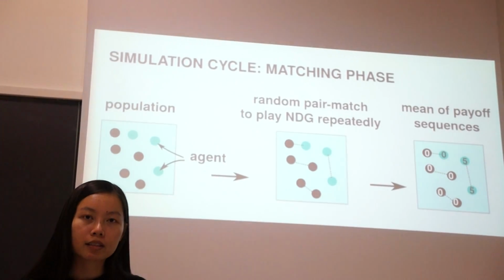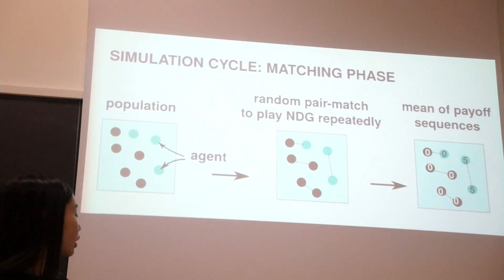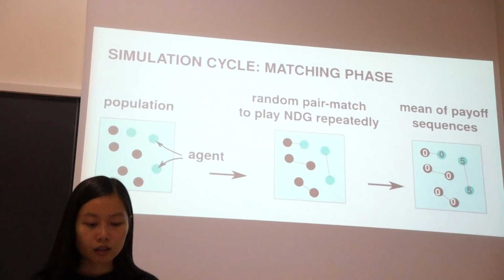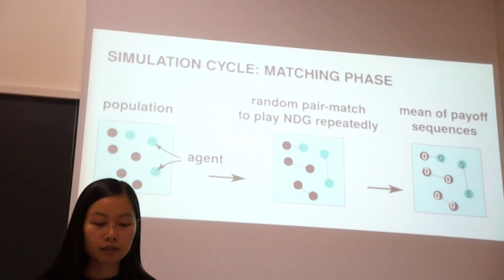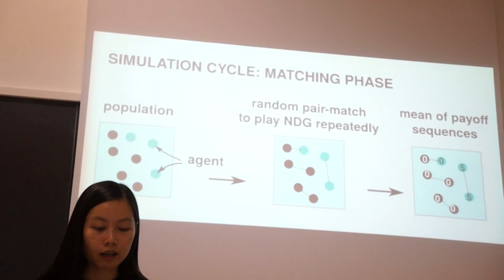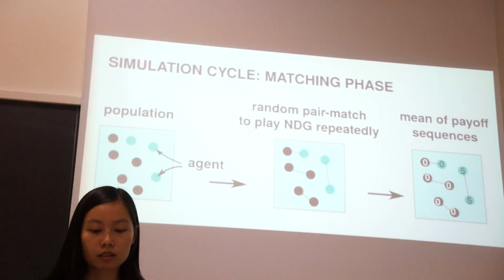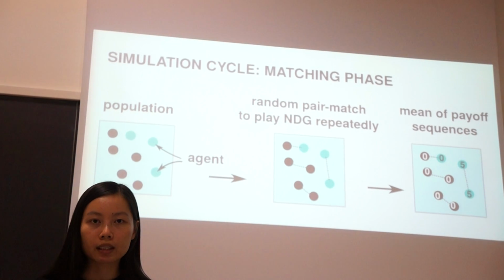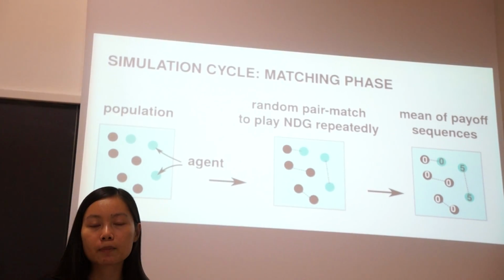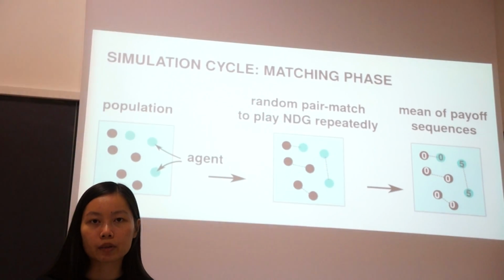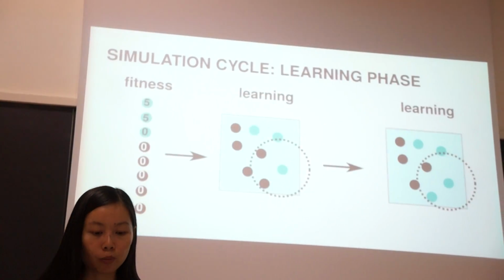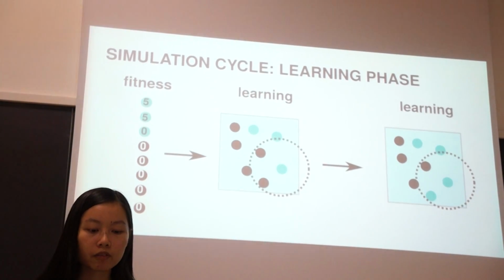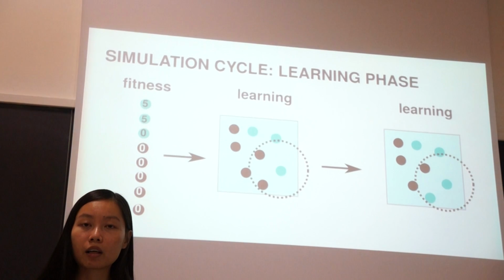This is the matching phase. In the first cycle, we generate many random strategies, and each agent will adopt one. And then we match agents randomly in pairs to play the Nash demand game repeatedly, and then we collect the payoff sequence and take the mean of that to calculate fitness vectors for the whole population. These fitness vectors of the whole population will be used in the learning phase.